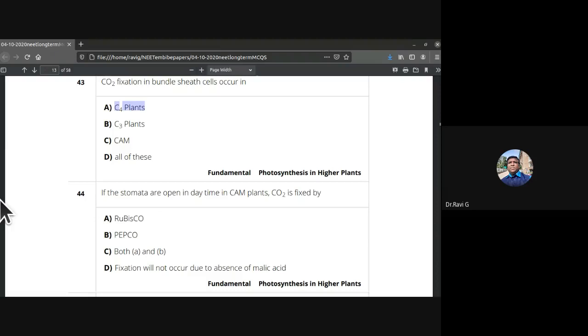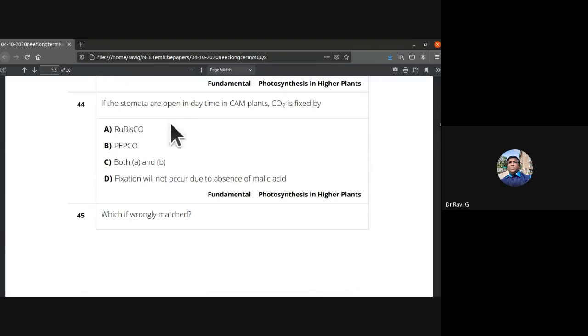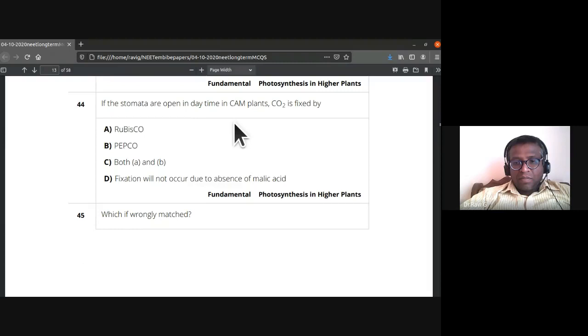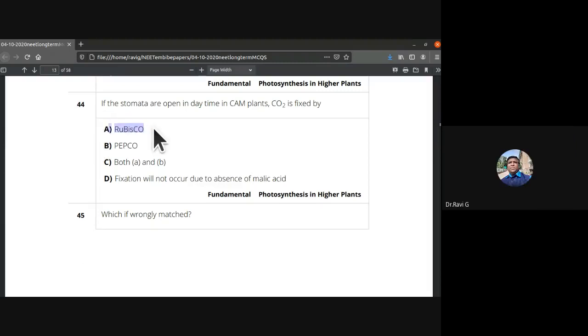So 43rd is A. 44th, hypothetical question: if the stomata are open in daytime in CAM plants, carbon dioxide would be fixed by Rubisco.